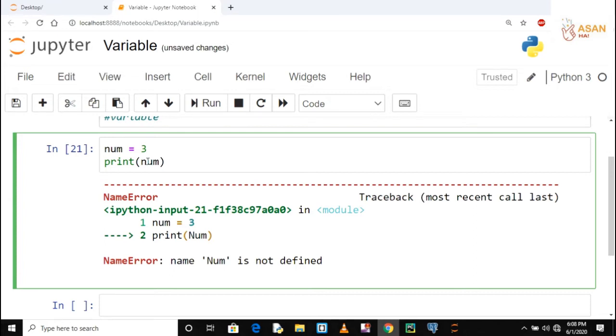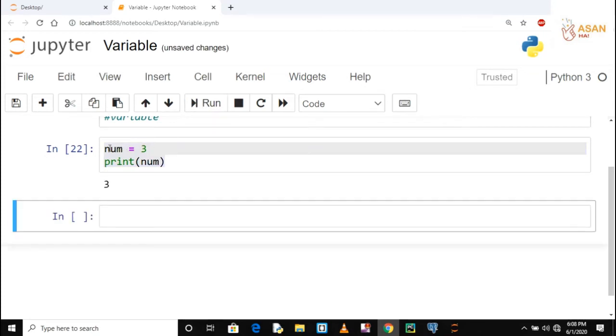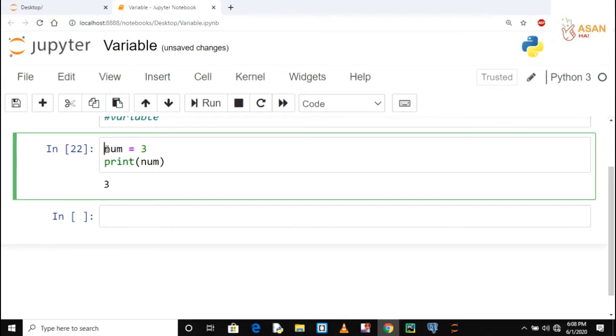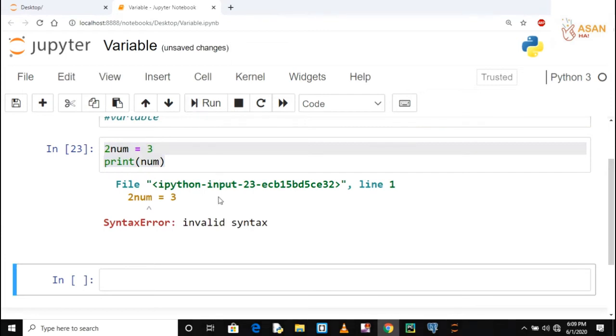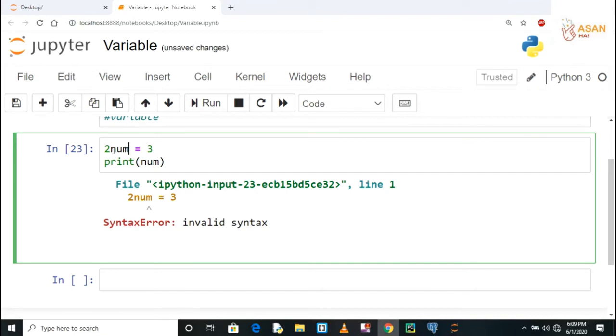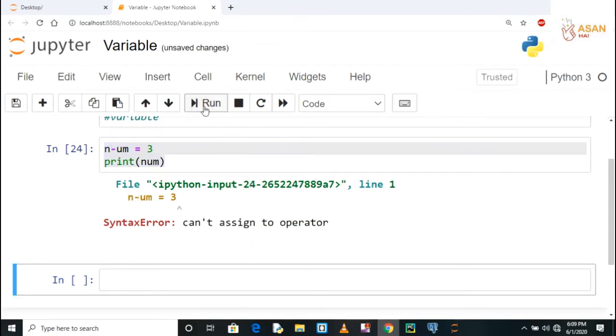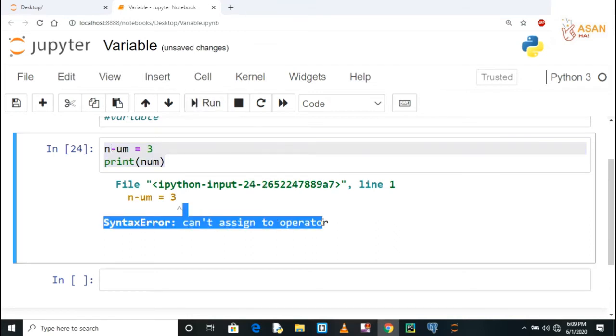Guys, there are certain conventions when we are defining the variable in Python. The very first convention is that we can't start a variable name with a numeric character. For example, 2. If I am writing like this, what will happen? Okay, this thing generates an error on screen. This means that I can't start a variable name with a numeric value. Next convention is that I can't use a hyphen in our variable name. So again, let's run the code. Okay guys, again I am getting the error.